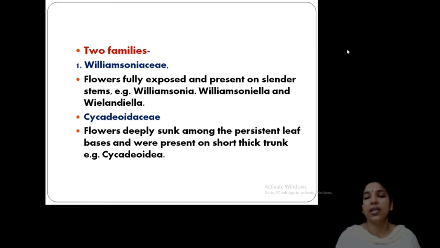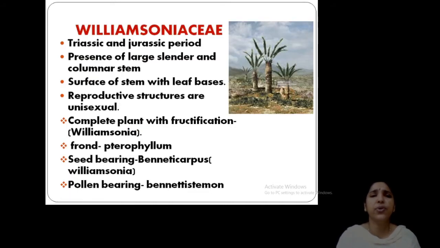So, a short thick trunk here, a slender trunk here; flower-like here, flowers among the persistent leaf bases here. So in your syllabus the type Williamsonia is given. Cycadoideaceae includes Cycadoidea. Williamsoniaceae has three members: Williamsonia, Williamsoniella and Wielandiella. Williamsonia is the only one you have to just mention. Don't need to study in detail.